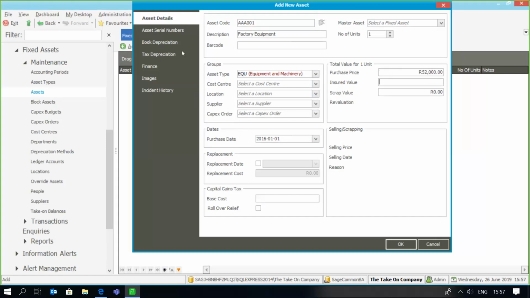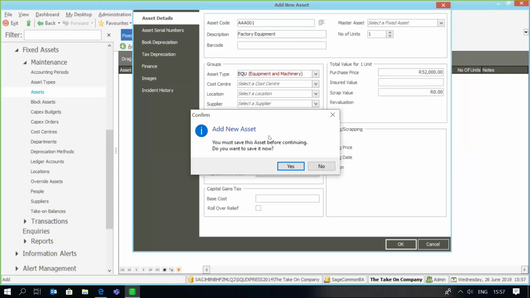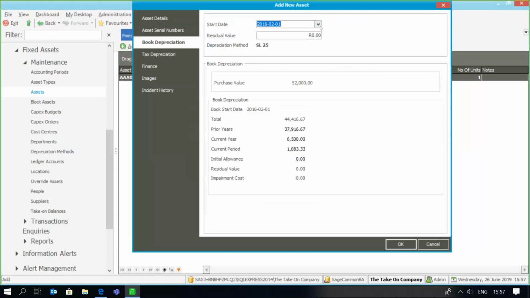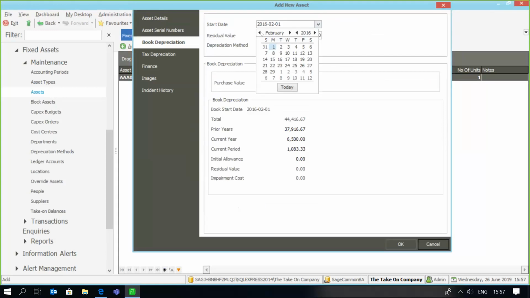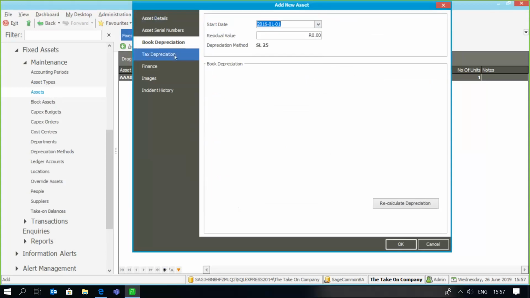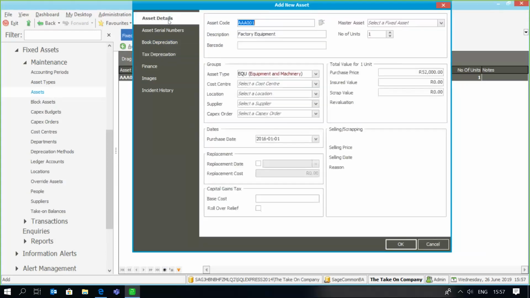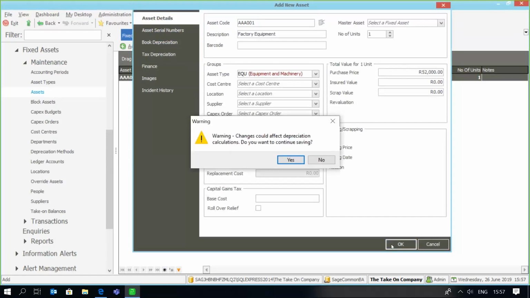And I'm then going to say the book depreciation. And remember that I need to ensure that the depreciation start date is correct, because that will determine exactly at which point the asset begins depreciating. So I'm going to say it started depreciating in January 2016, and the same applies here. Right, so there's my asset details. It was purchased on that particular day, and I'm now going to say okay.